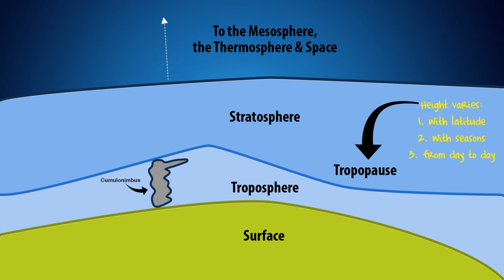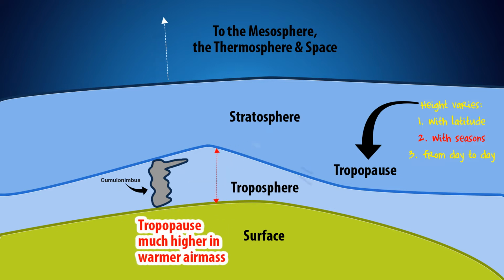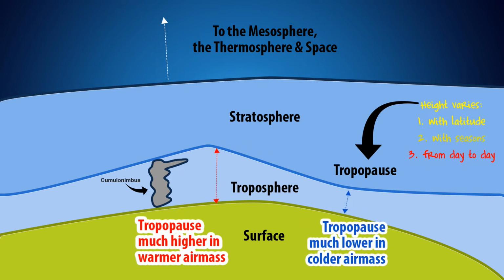The height of the tropopause varies according to the following conditions. 1. With latitude, the average equator height is 55,000 feet, with polar regions at 25,000 feet. 2. With seasons, as it's higher in summer than in winter. 3. From day to day.